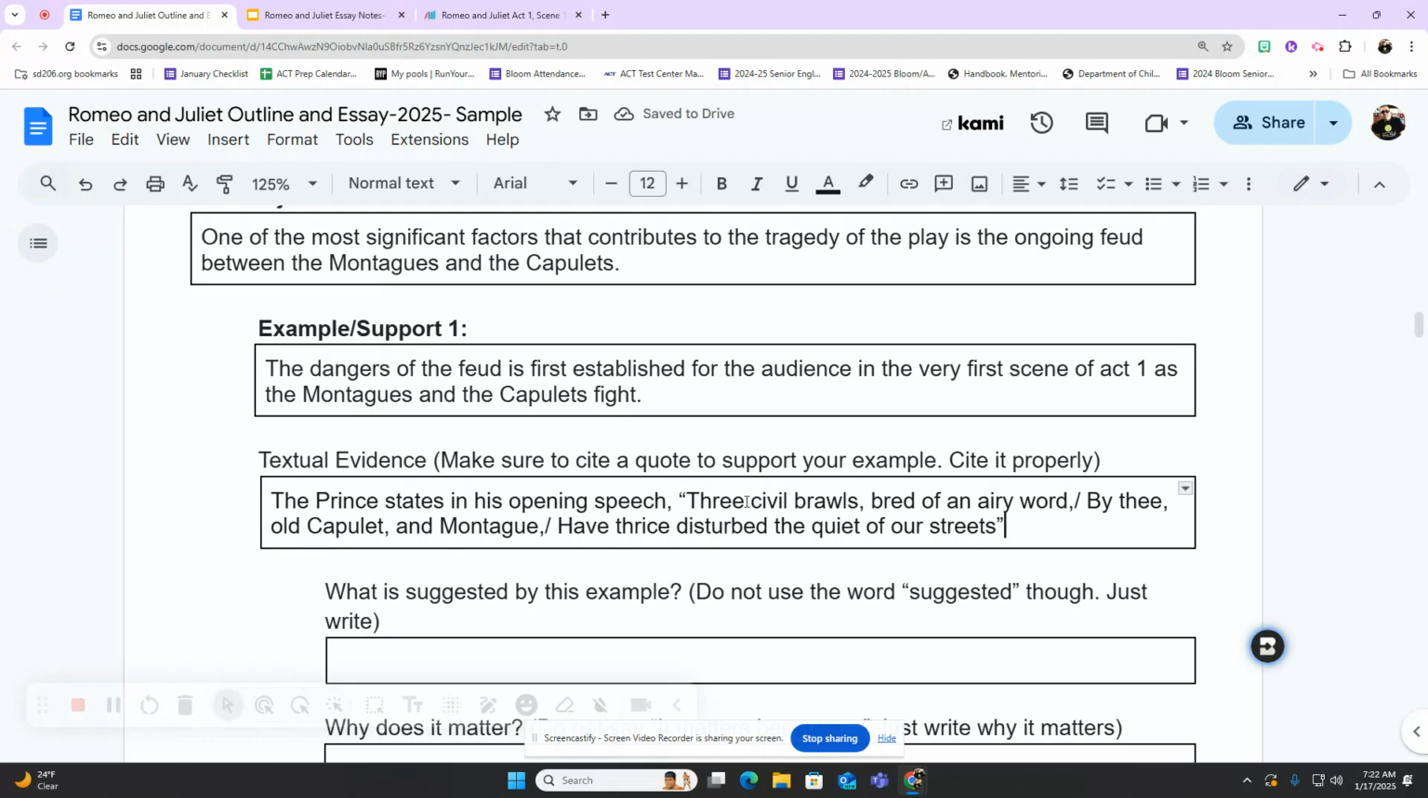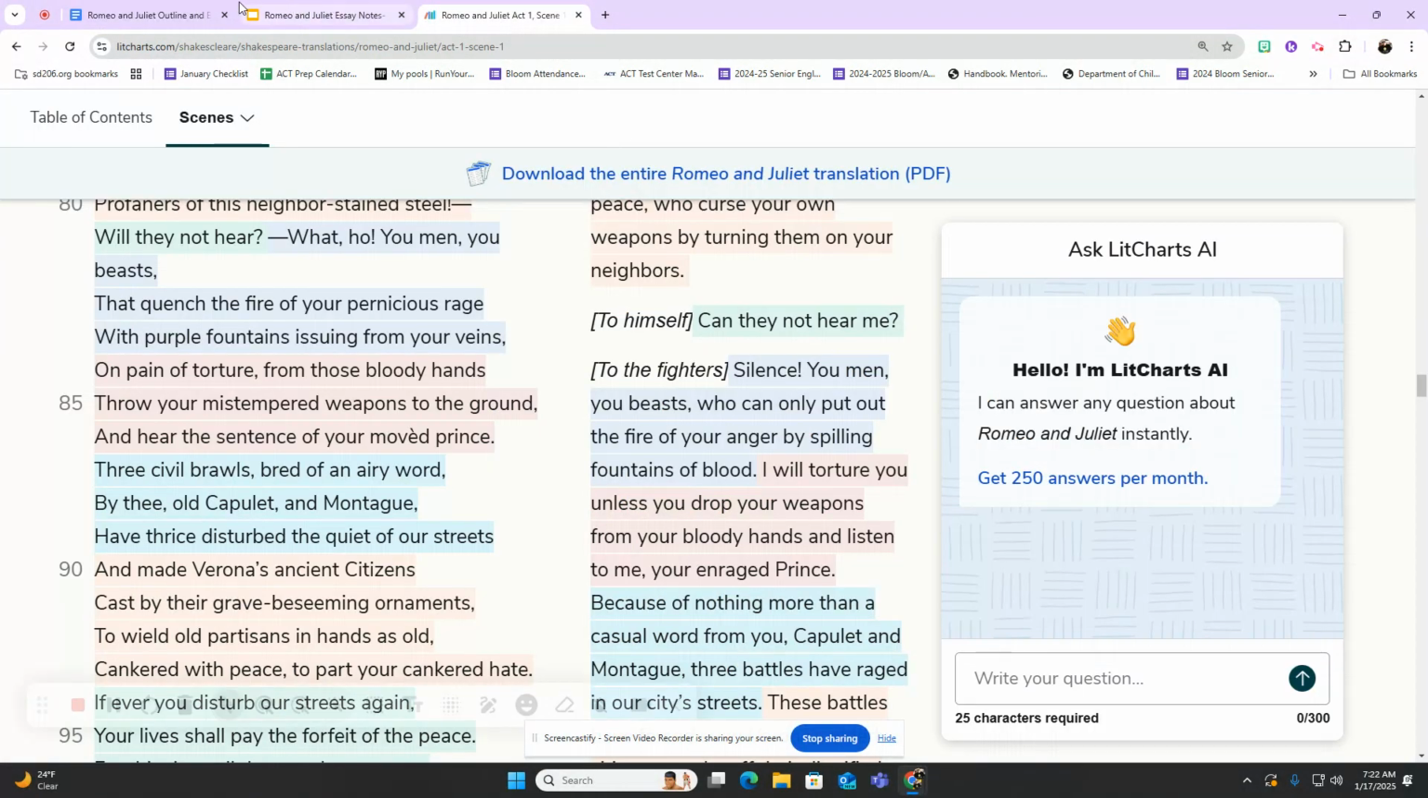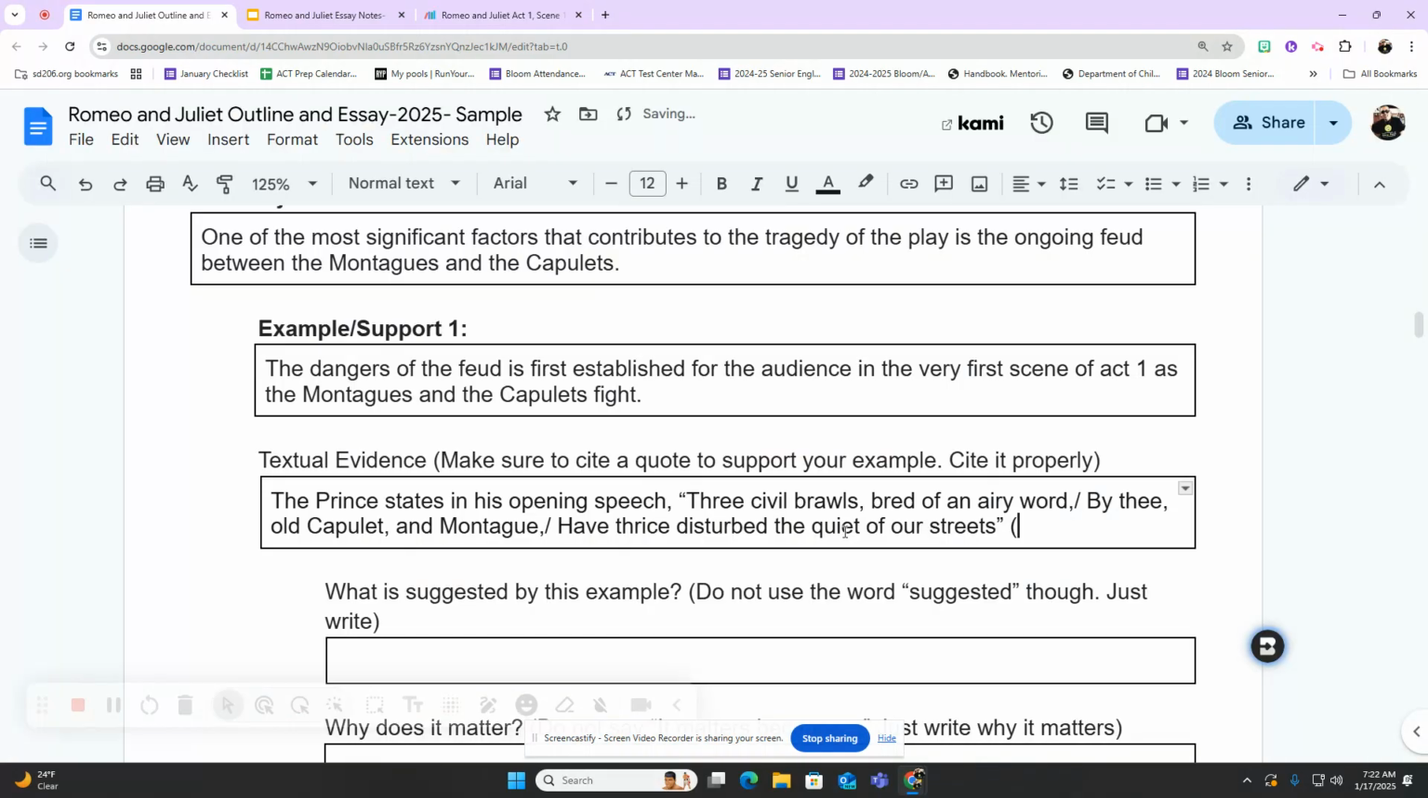So now I have this nicely cited, but I'm still not done. I still need to go back and add one more thing. Where did I find this quote? What act, what scene, and the line numbers. And you don't have to use colors like you see on there. So I'm just going to put it in here: Act 1, Scene 1, lines 87 to 89. I'm going to put a period there to end it. So now I have good textual evidence cited in this paragraph to support the example that I'm giving.